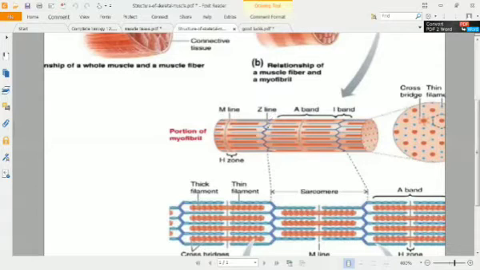From one Z line to the other Z line, this portion is called the sarcomere, and it is actually from here to here. This is the unit of contraction. The sarcomere is the contractile unit of muscle contraction.